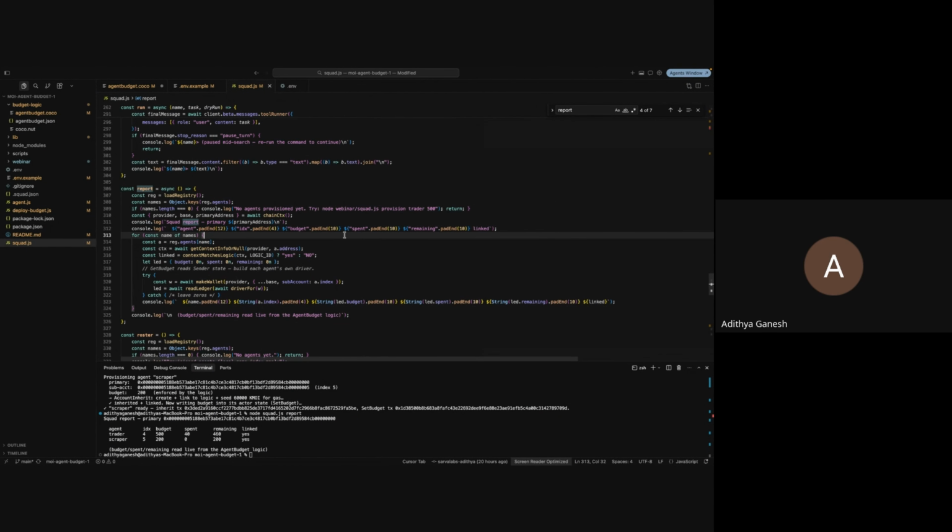So we're essentially using get context info, which is a function that queries this information off chain, on chain. The whole point here is that to read each agent's ledger, it calls get budget as that agent. Get budget is from the Coco contract. You're essentially calling your get budget function as the agent because you are the primary user.